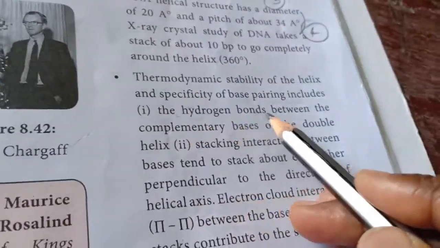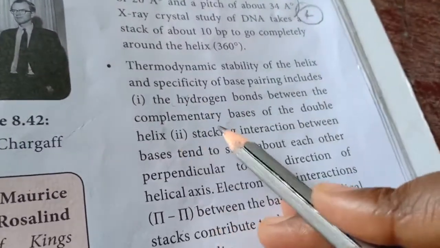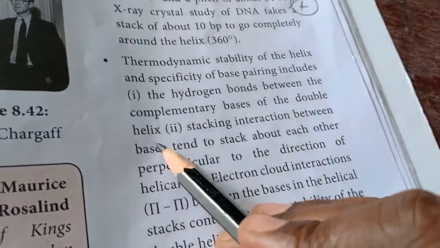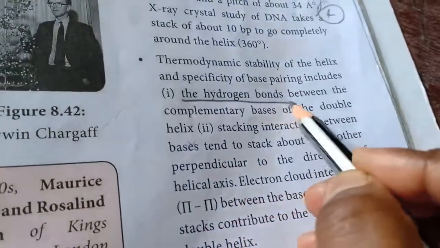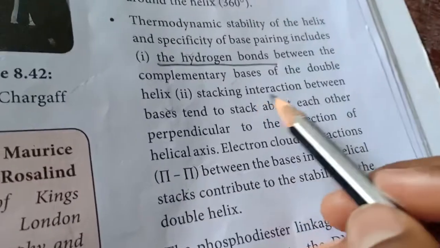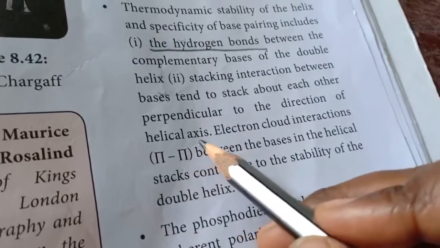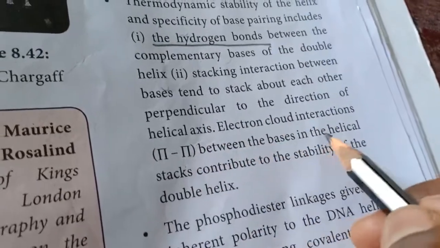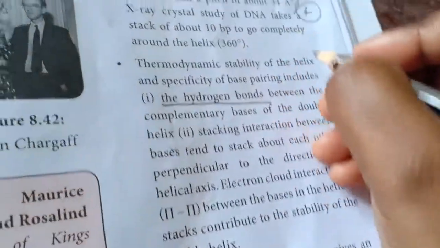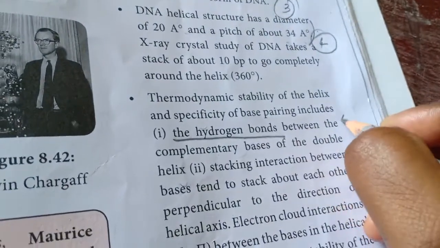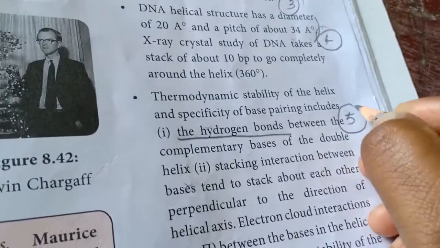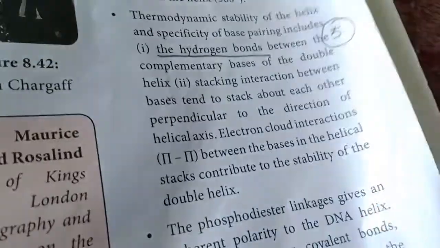Fifth point, the hydrogen bond between the complementary bases of the double helix. Very important thing is, there you have a hydrogen bond. And the stacking interaction: bases tend to stack on each other perpendicular to the direction of the helical axis, with electron cloud interaction between the bases. So the fifth point that you will have to learn is that between the molecules there is hydrogen bond.